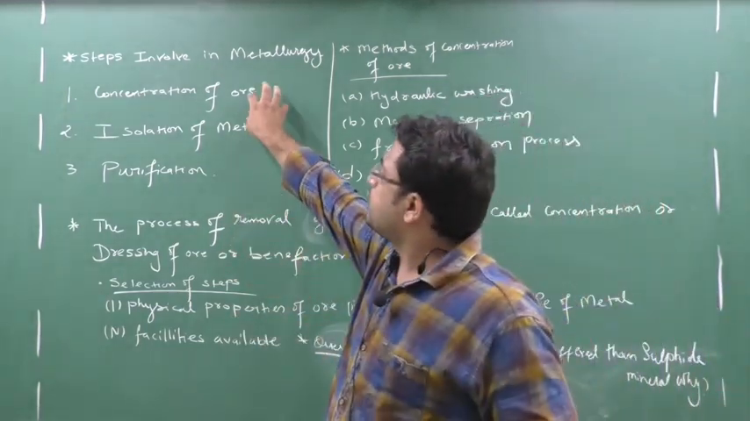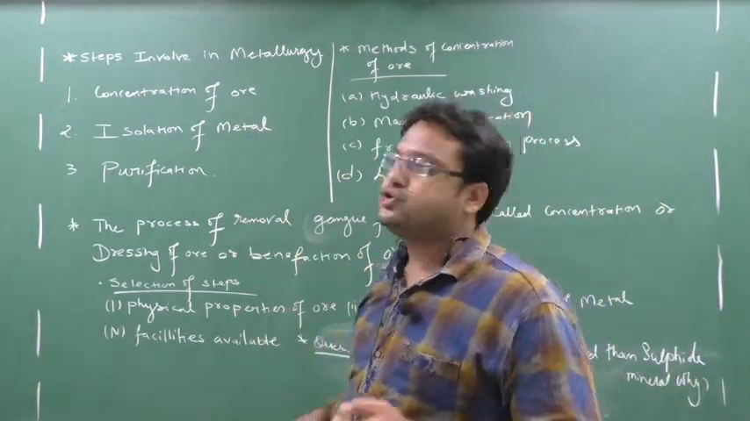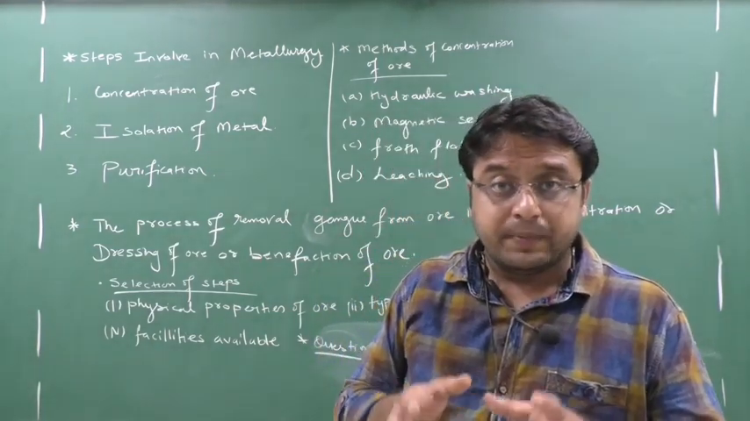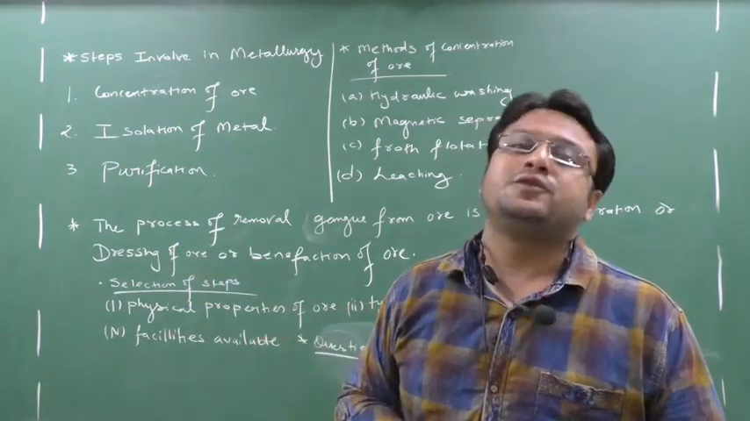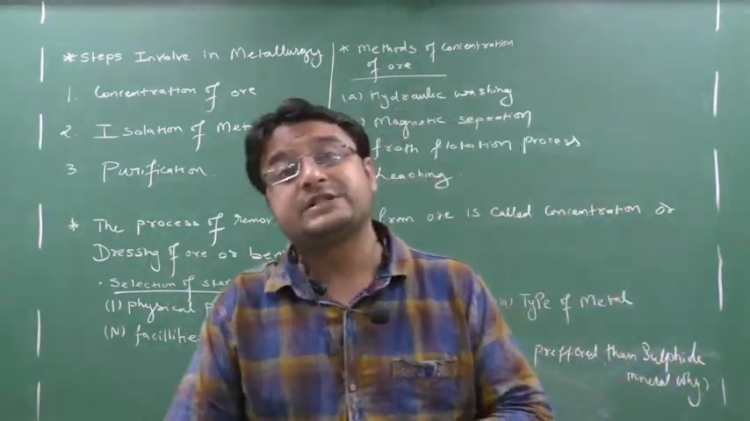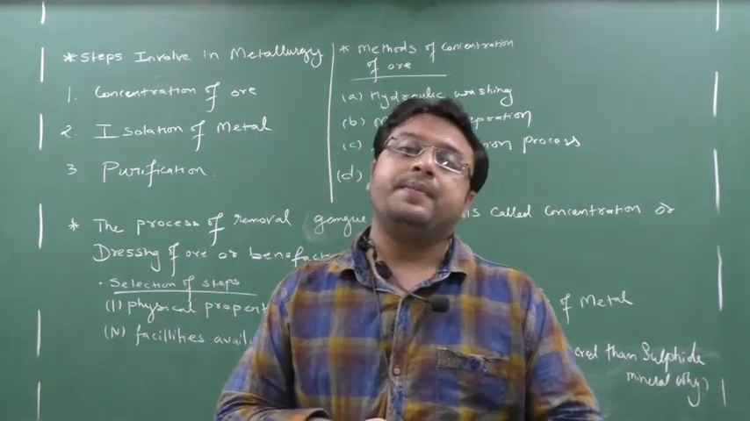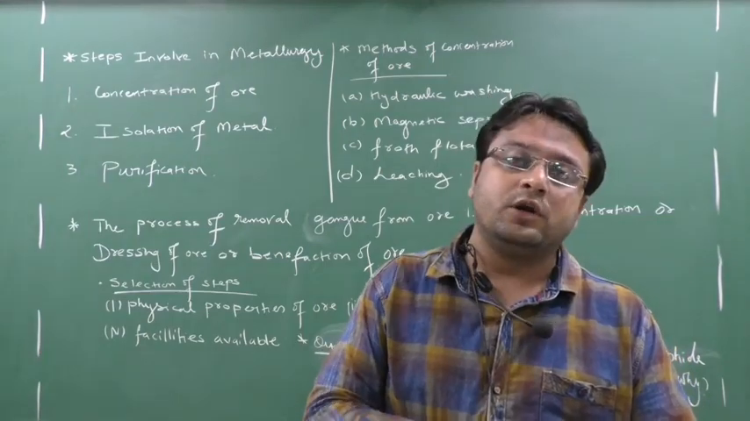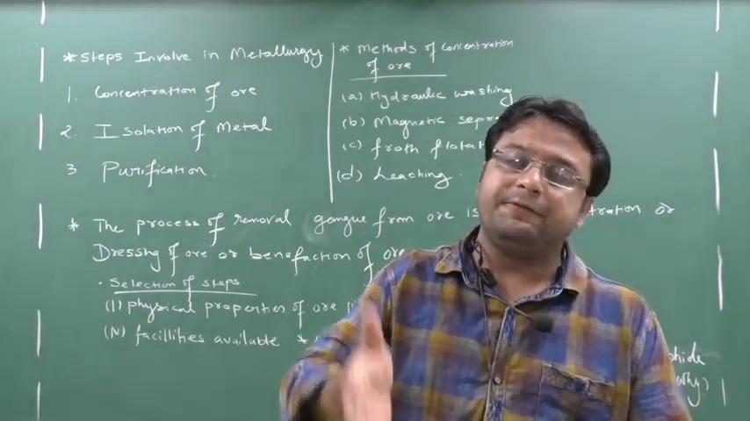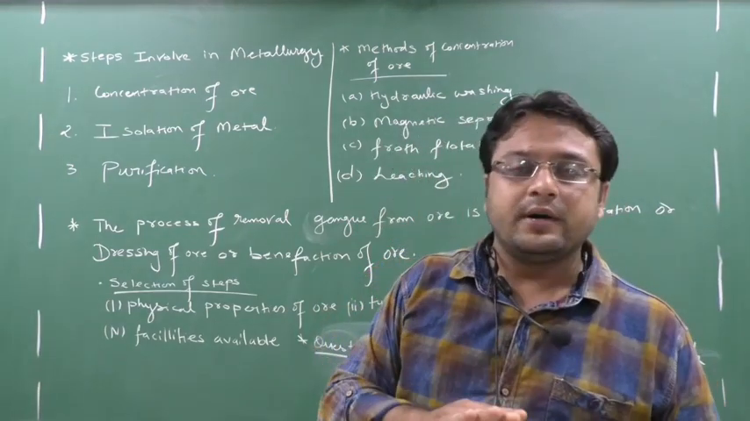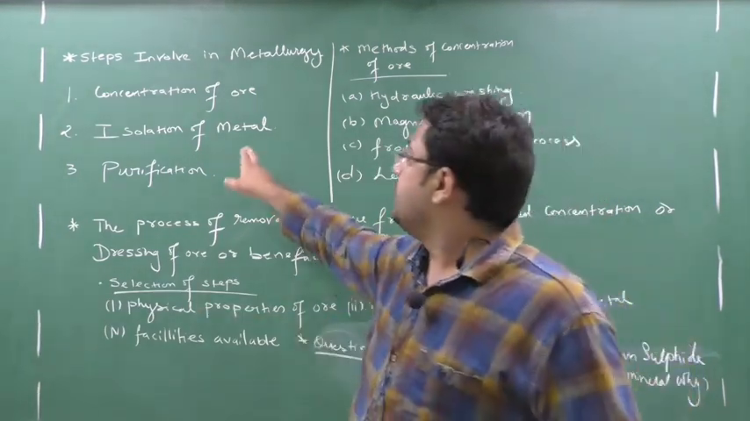So that is known as concentration of ore. Next is isolation of metal. Isolation of metal means to obtain the metal from the ore. A number of steps are involved, like the leaching process, then the blast furnace for iron, then copper metallurgy. There are a number of processes for different metals. As the metal differs, the process also differs. So there are different methods for different metals to obtain the metal from the ore.